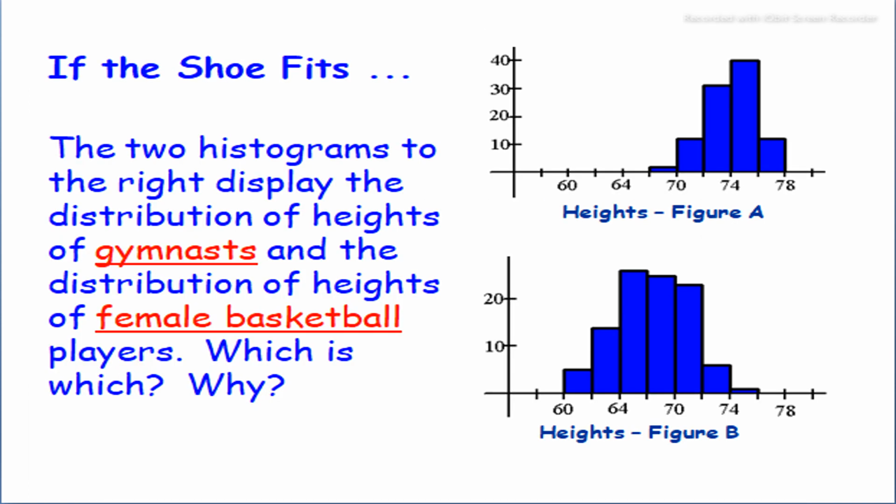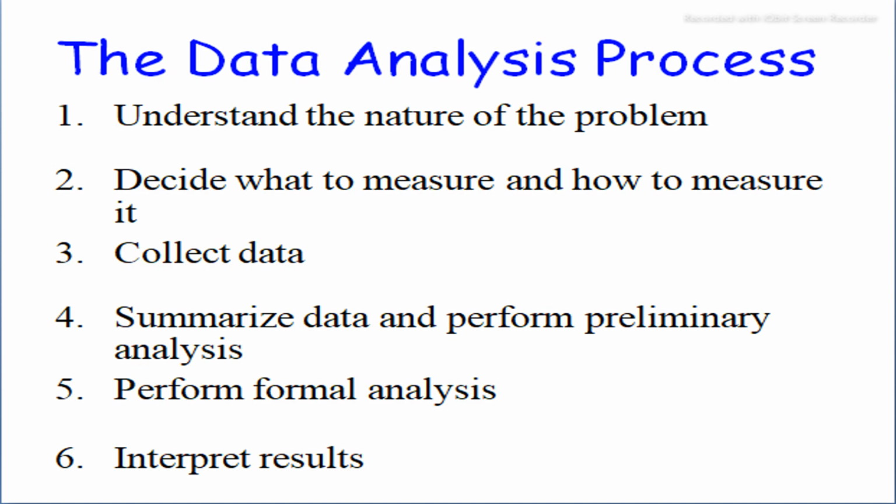And if the shoe fits, like the two histograms shown in the figure in front of you, in figure A and figure B, in the form of graphs, in the form of bar charts. The two histograms to the right display the distribution of heights of gymnasts and the distribution of heights of female basketball players. Which is which, and why? We use bar charts from 60 to 78 and 10, 20, 30, and 40 on a horizontal line and a vertical line.